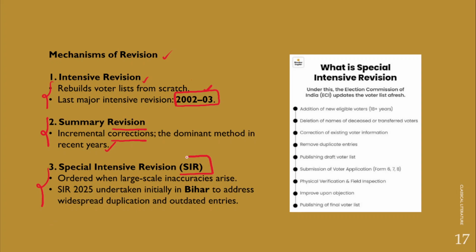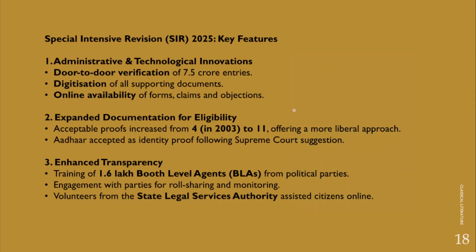And then the special intensive revision exercise. Now the special intensive revision exercise was ordered when large scale inaccuracies arise. For example, the special intensive revision exercise in 2025 has been undertaken in the state of Bihar to address the duplication and outdated entries, to cleanse the electoral rolls in a detailed manner. And in fact, you can also go through this special intensive revision exercise and how it has been carried out step by step. So let's understand the special intensive revision 2025 and its key features as well.